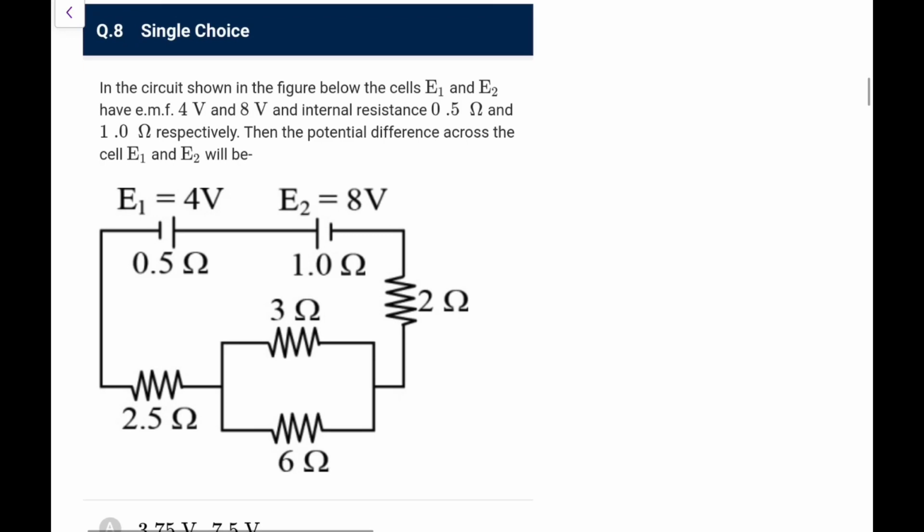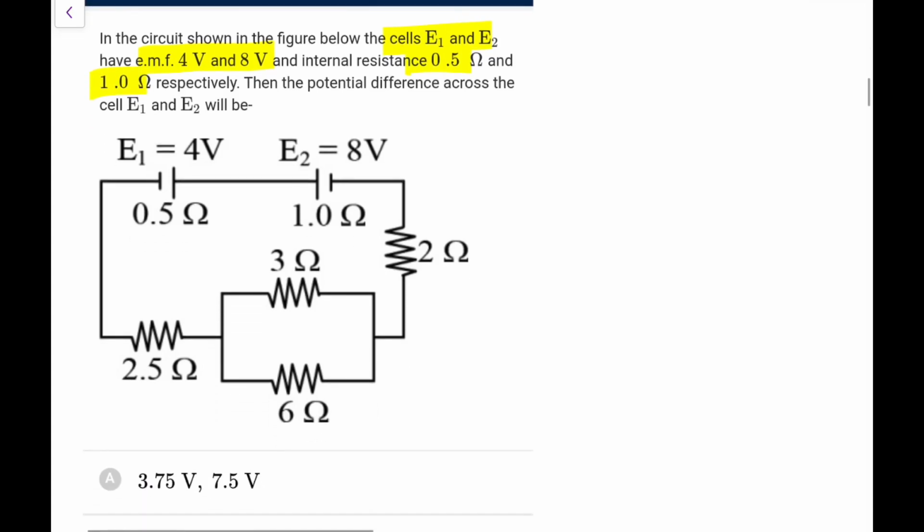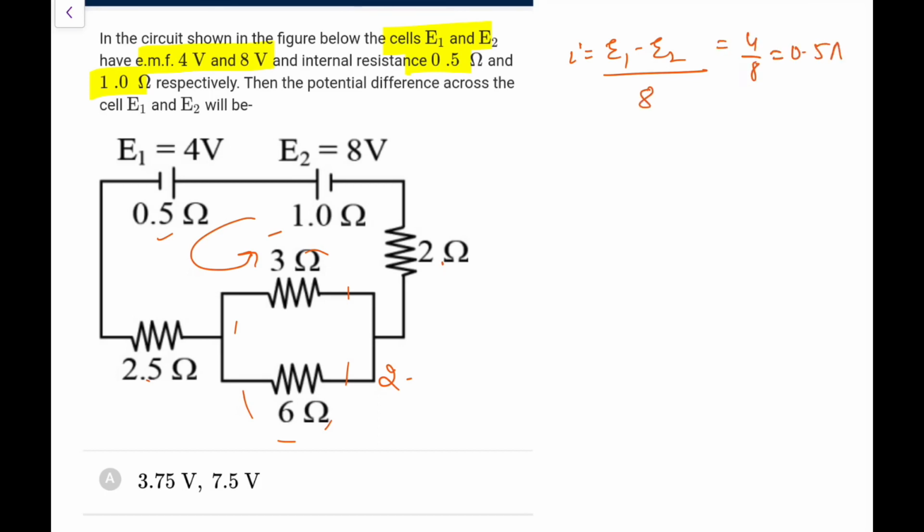Next one. In the circuit shown in the figure, the cells E1 and E2 have EMF 4 and 8, internal resistance 0.5 and 1. Then the potential difference across the cells E1 and E2 will be? First of all, let me see what is outside. This is 6 and 3 in parallel giving 2, and 2 is 4, 4 and 2.5 is 6.5, 0.5 and 1 make 8. Total resistance is 8, and the cells are cancelling each other, so it would be a subtraction. The current in the circuit would be E1 minus E2 upon everything I calculated. It came out as 4 by 8, so 0.5 ampere is the current which is flowing.